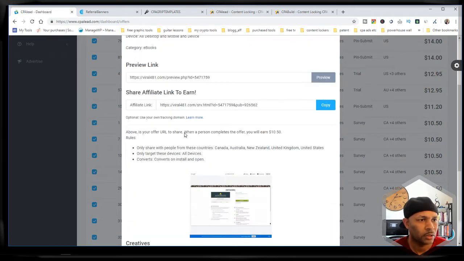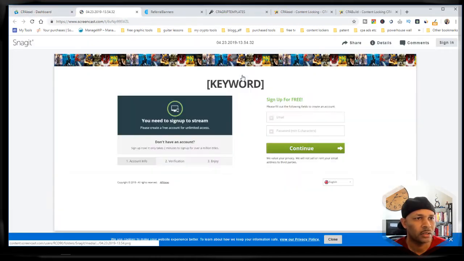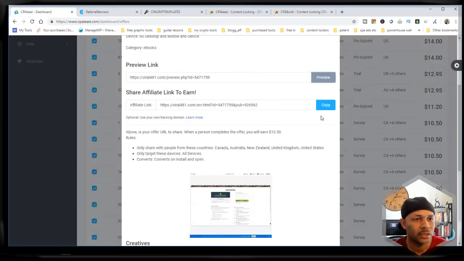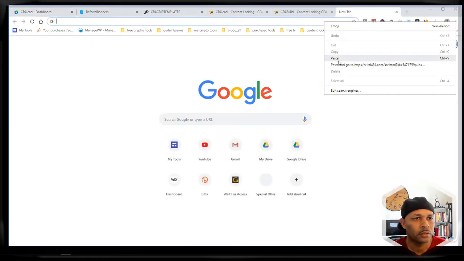So you click it, you get a pop-up. It's very straightforward. Here's a preview link. This is just basically a PNG, I think. Yeah, this is just a PNG. This is not the actual site. It's just a picture, I believe. Can't actually click on anything, but yeah. So if you really want to see the site, you have to copy your link, go into the browser, paste and go.